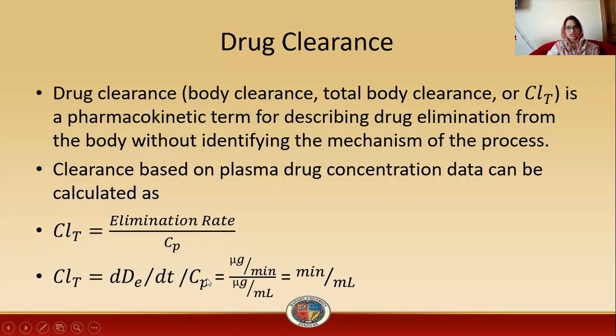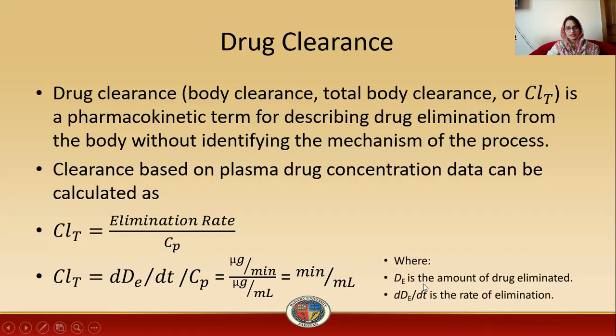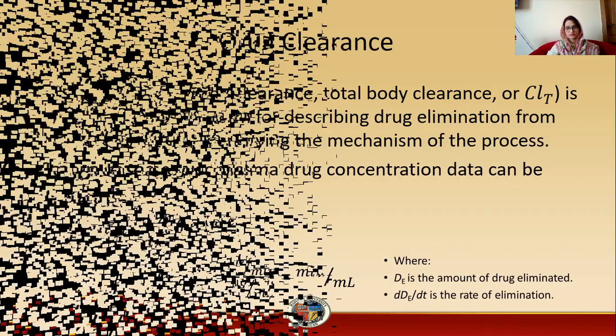Units of elimination rate are microgram per minute and Cp is microgram per ml. So microgram cancels with microgram, and it will remain ml per minute. Where dE is the amount of drug that is eliminated and dE by dt is the rate of elimination.